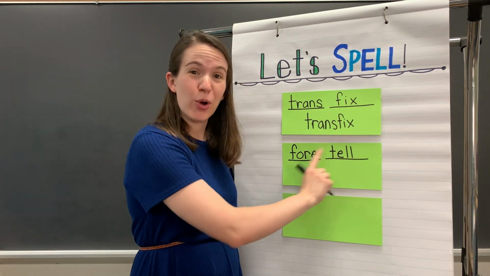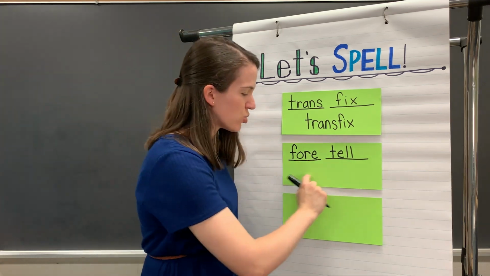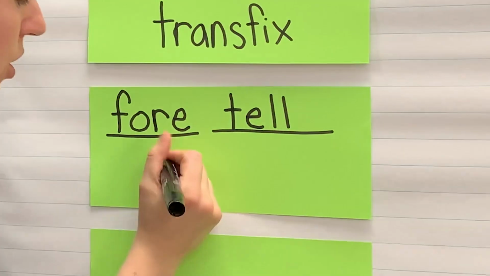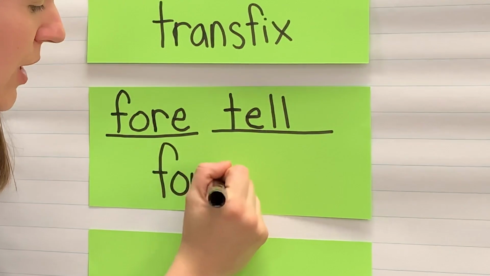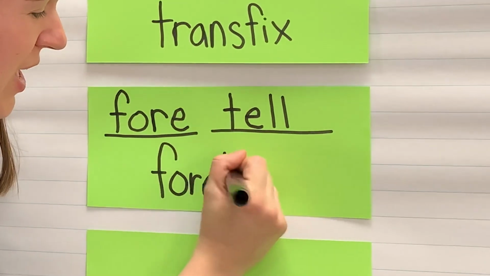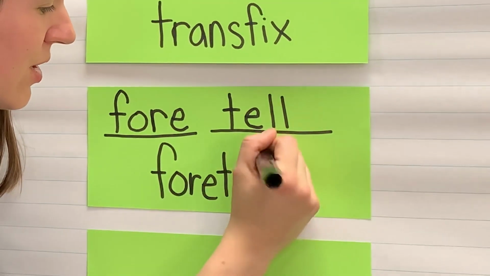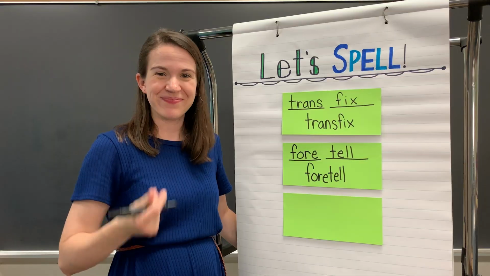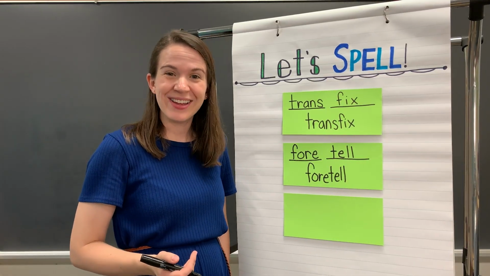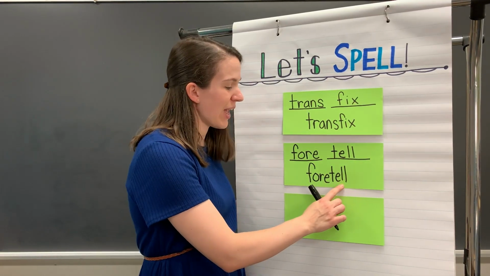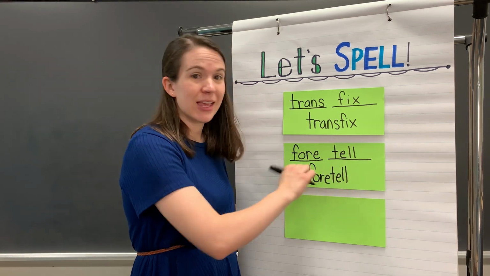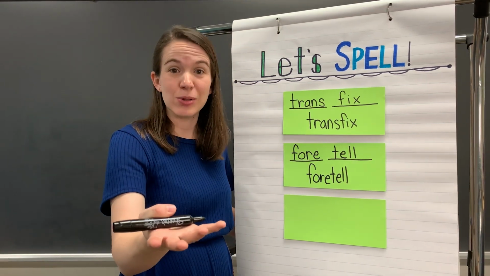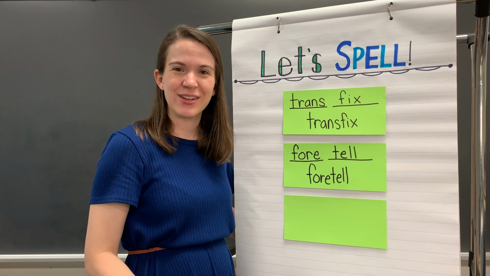Now that we have both parts of this word, let's write it again to write the entire word. For, and now I'll put the second part with it, tell. Foretell. We've written the word foretell. Foretell means to tell something before it happens. It's like making a prediction and saying it out loud before something happens.